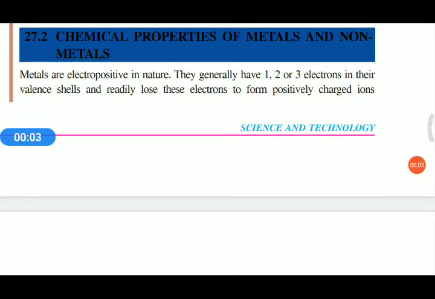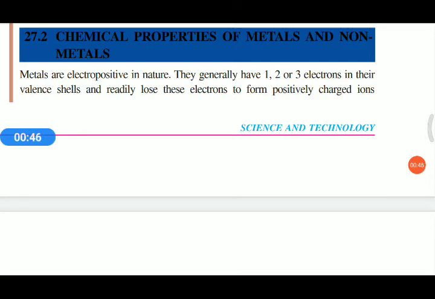Today we are going to discuss the chemical properties of metals and non-metals. Metals are electropositive in nature. What is electropositivity? We already studied electropositivity in our previous chapter, Periodic Classification of Elements. What is electropositivity? The property of a metal to lose electrons and attain a positive charge is known as electropositivity.